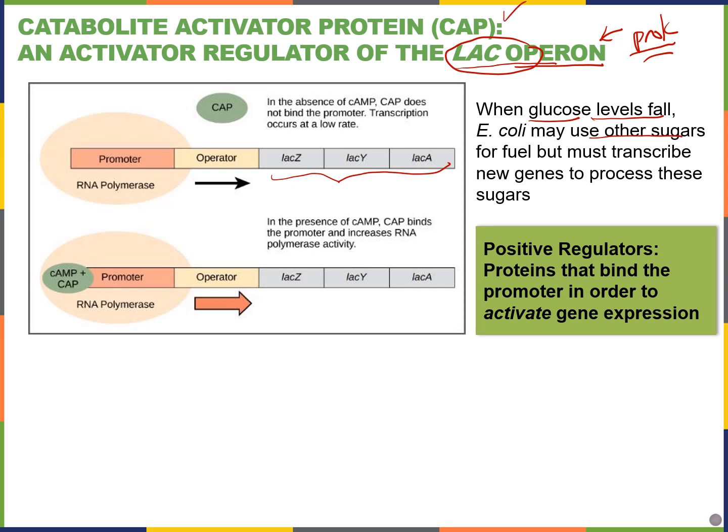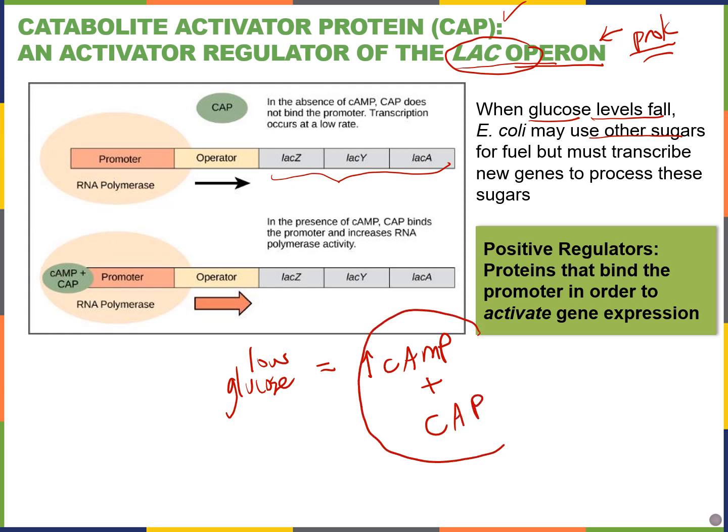It turns out that when glucose levels are low, you're going to have greater levels of cyclic AMP in the cell. Cyclic AMP accumulates in the cell. This is a signaling molecule that's involved in energy metabolism. And when you have a lot of cyclic AMP, it's going to bind to catabolite activator protein.